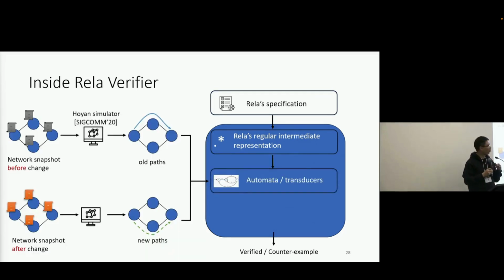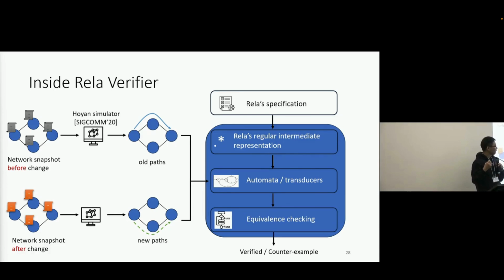Then we combine the old path and new path with the IR to generate a set of finite state automata and finite state transducers. For checking, those problems are reduced to an equivalent checking of finite state automata. You can read more detail in the paper on how the verifier works. Also, in the paper, you can find more extensions to the language, such as how we can combine header space constraints with Rela specifications.